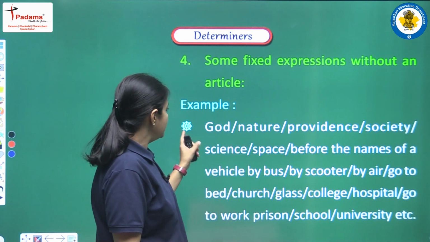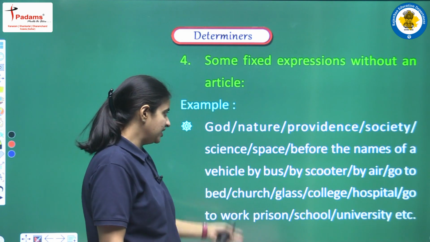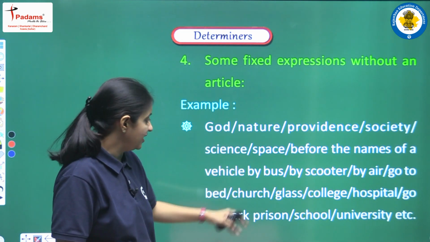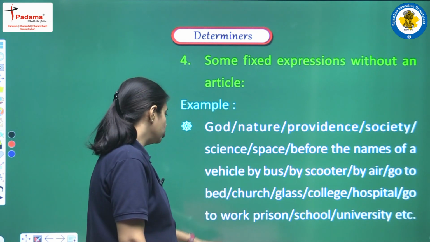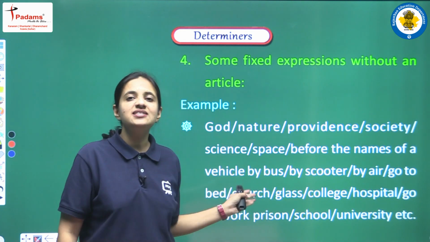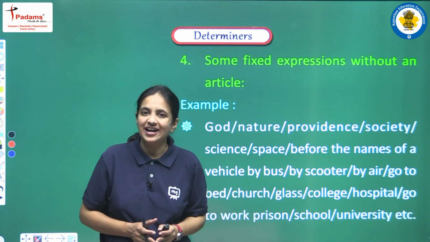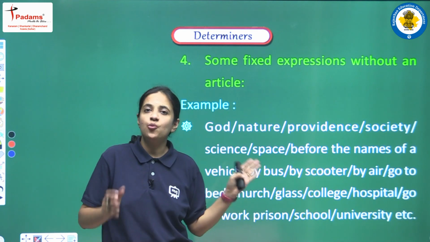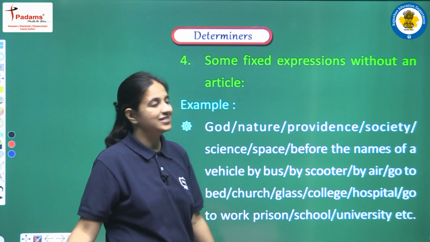Let's read: God, nature, providence, society, science, space, before the names of a vehicle like by bus, by scooter, by air, go to bed, church, glass, college, hospital, go to work, prison, school, university, etc. These are some of the expressions, some of the phrases, and we cannot use any article before these phrases. So read all these words very carefully and keep them in your mind.